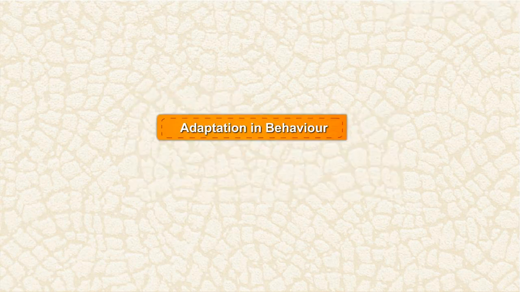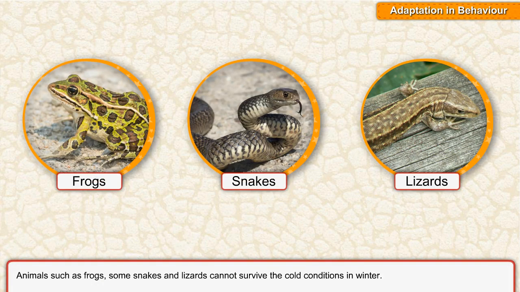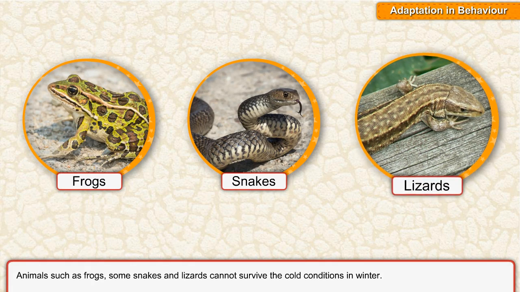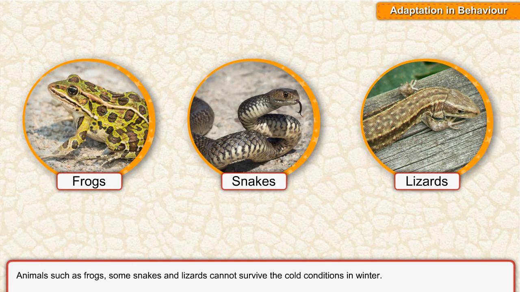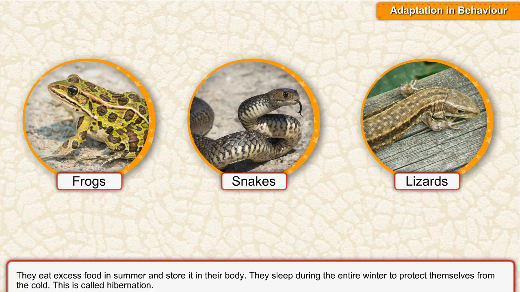Adaptation in behavior. Animals such as frogs, some snakes, and lizards cannot survive the cold conditions in winter. They eat excess food in summer and store it in their body. They sleep during the entire winter to protect themselves from the cold.